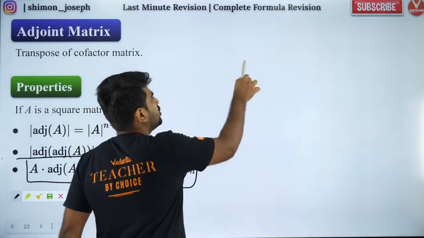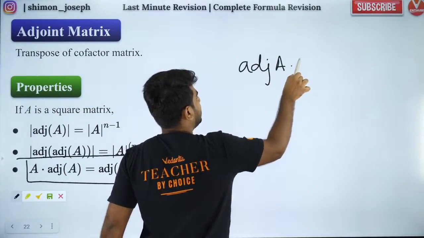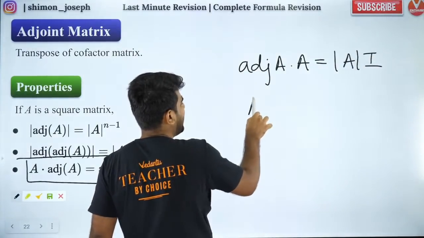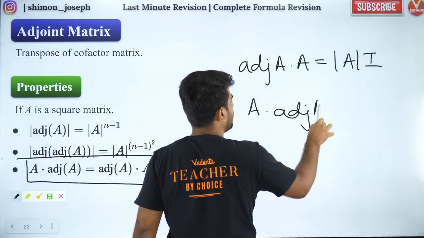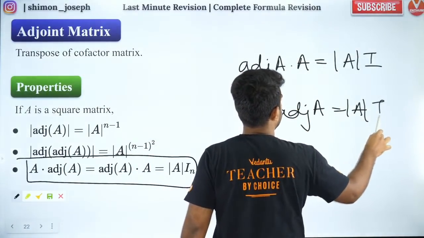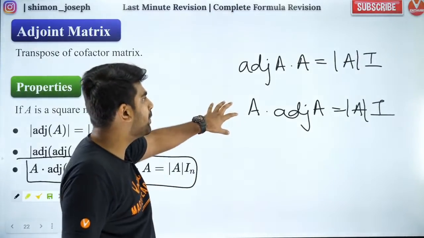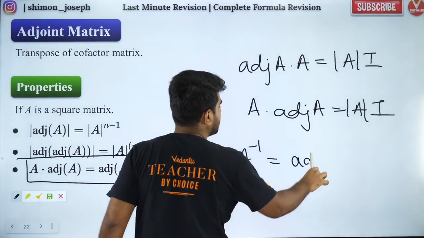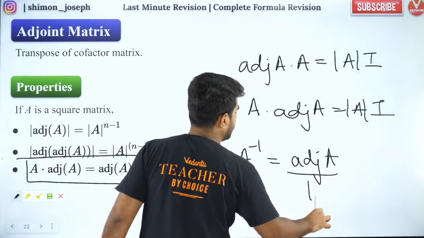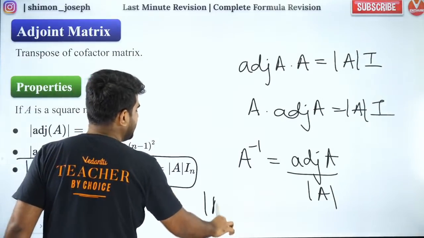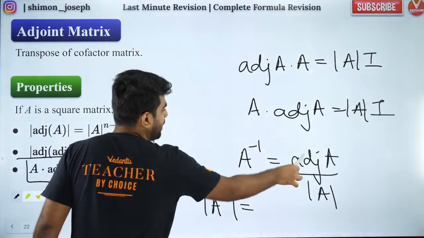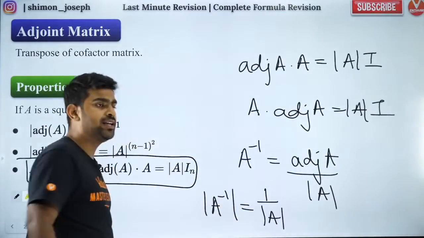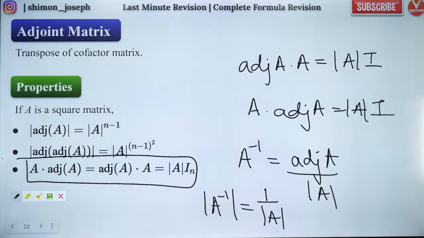Great. So people, the next formula is very important because it will help you to understand the inverse of a matrix. Adjoint of A into A is equal to det of A into I. And similarly, A into adjoint of A is also equal to det of A into I. These are very important results. I want you to remember them. From here you can get the inverse. So what is A inverse? A inverse is nothing but adjoint of A by det of A. As simple as that. So from here you can get some decent formulas. Adjoint of A by det of A is A inverse. So det of A inverse is nothing but 1 by det A. Make a note of it, guys. We'll move forward.